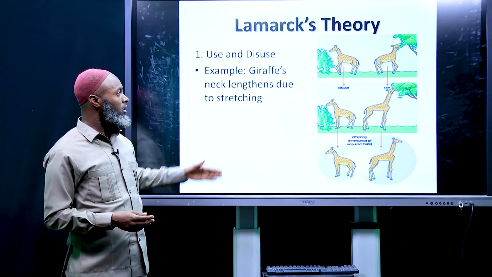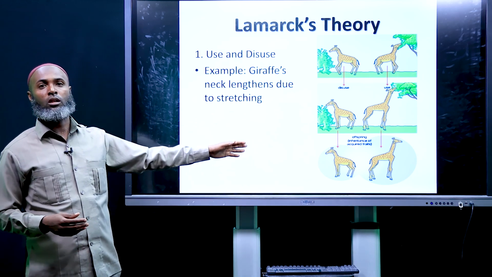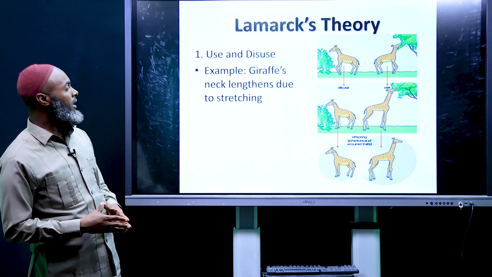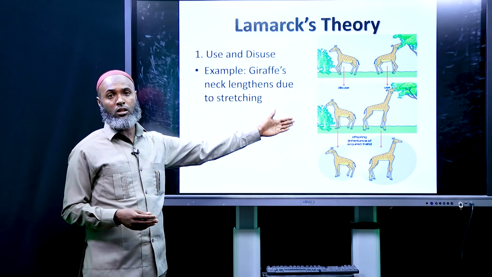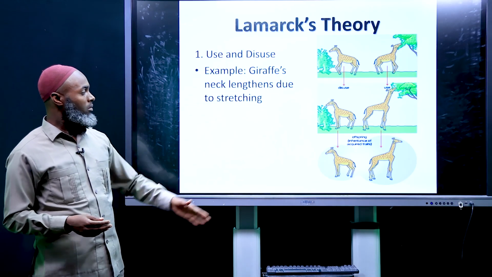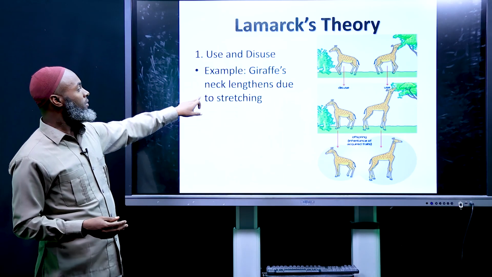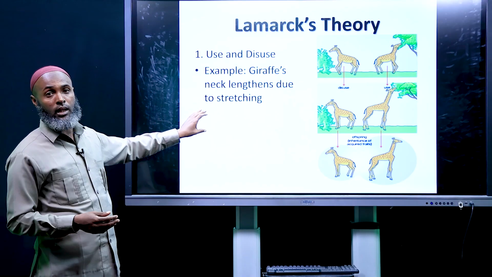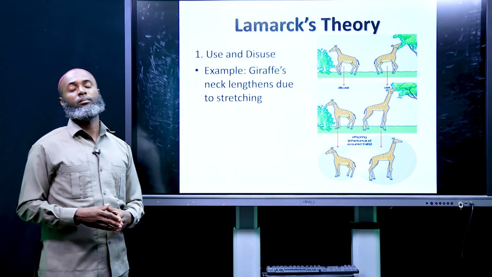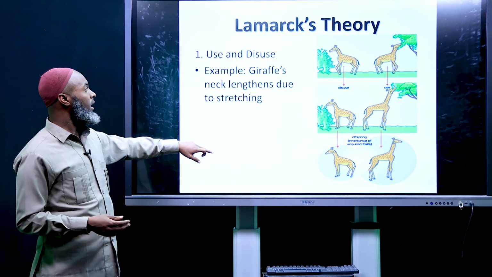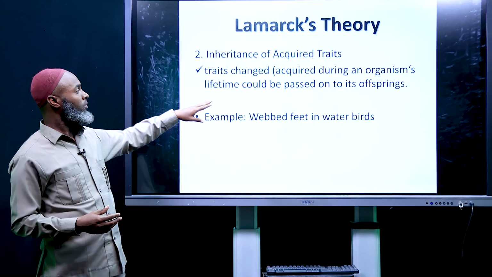You can see these 2 giraffes on the left side and on the right side. On the left side, the giraffe doesn't use its neck, but on the right side, the giraffe used its neck. So the giraffe's neck length is due to strengthening from usage of the neck. This is one idea. The second is inheritance of acquired traits.